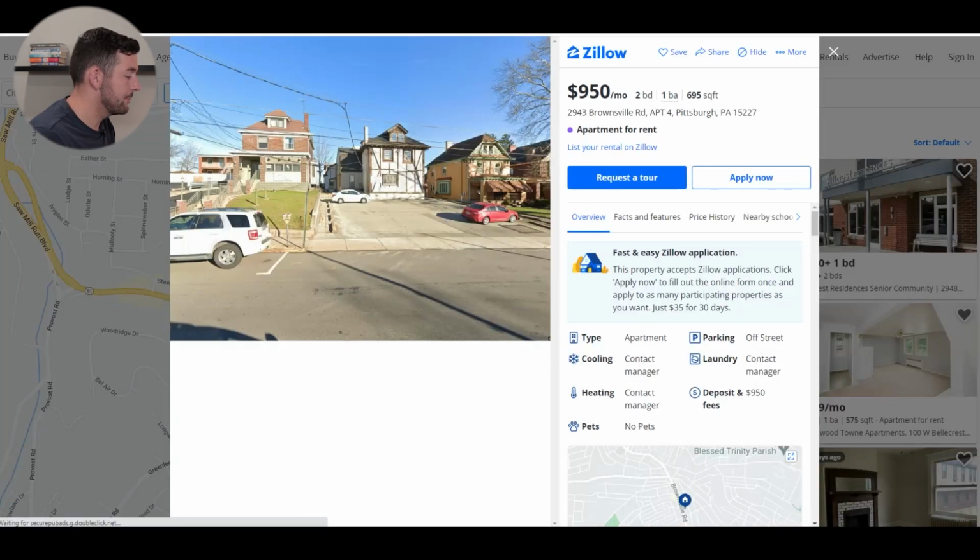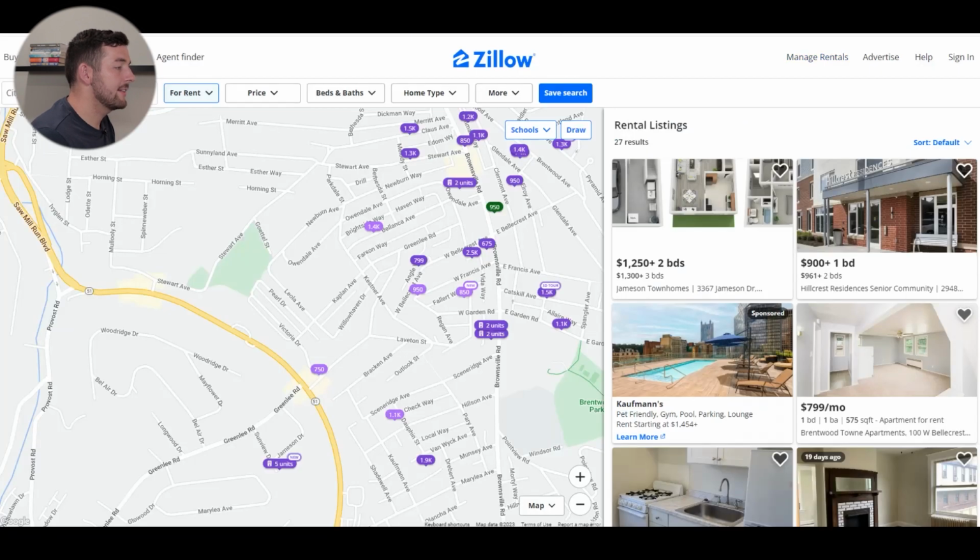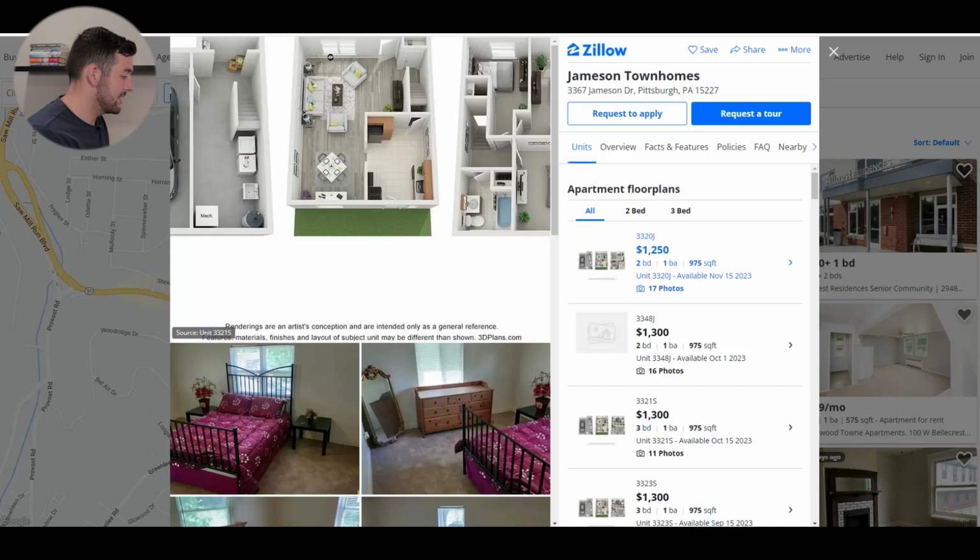Let's go with up here, 2-bedroom, 1-bath. It doesn't have any information, but it's 700 square feet. So we're going to go ahead and say, just from what we found on Zillow, that $950 for a 2-bedroom, 1-bath, about $800 conservatively for a 1-bedroom, 1-bath unit. But there's no efficiencies really.